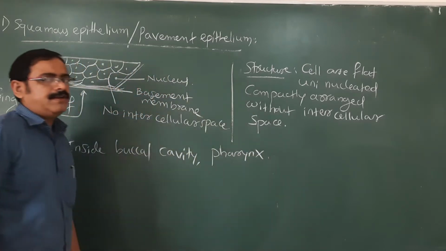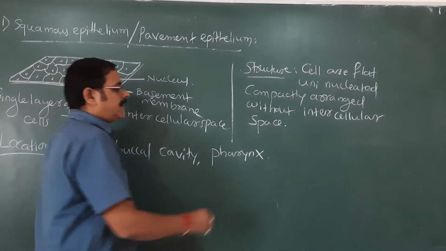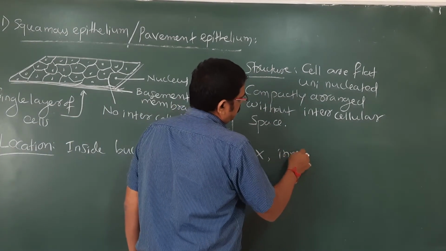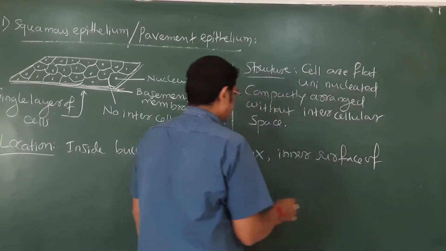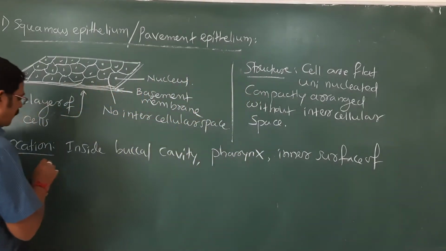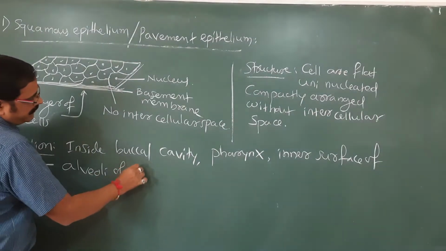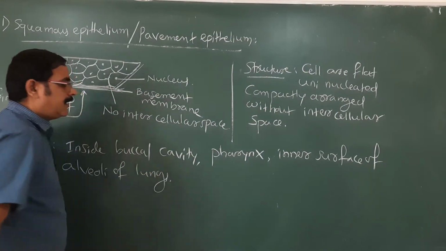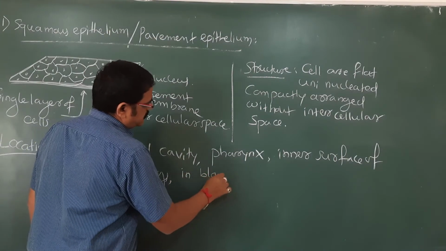After the mouth cavity comes the pharynx, and after the pharynx, the esophagus. We also find them on the inner surface of the alveoli of the lungs, and in blood vessels.